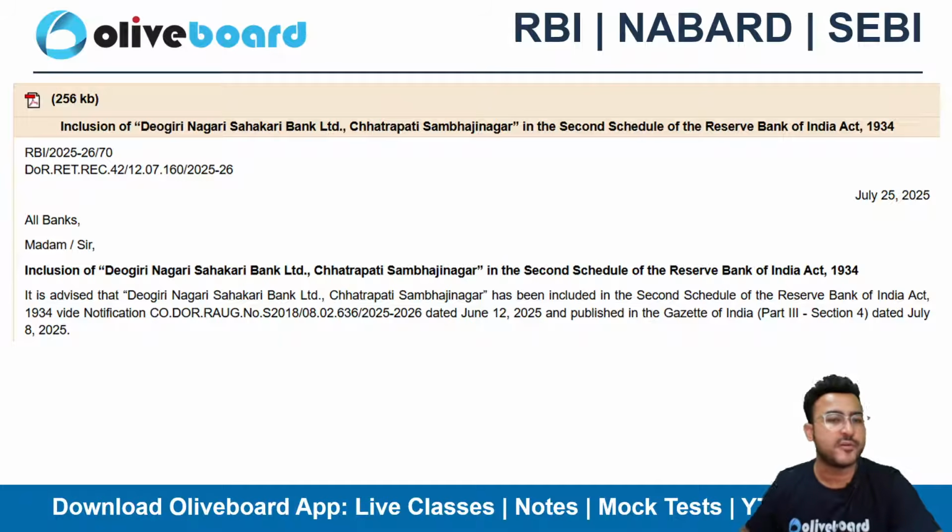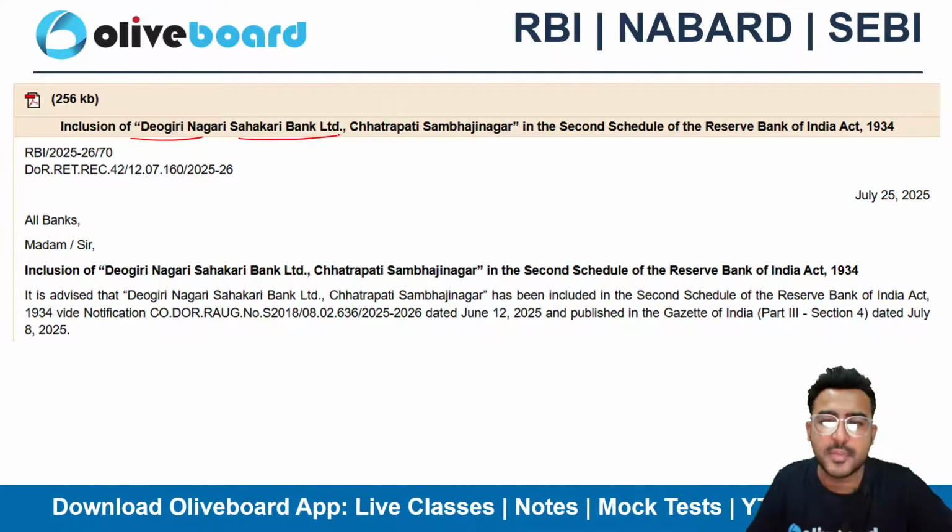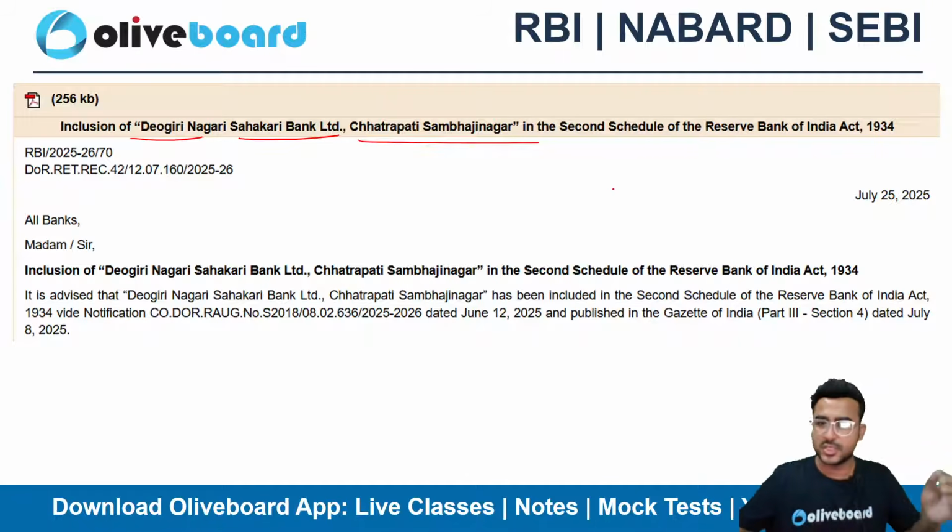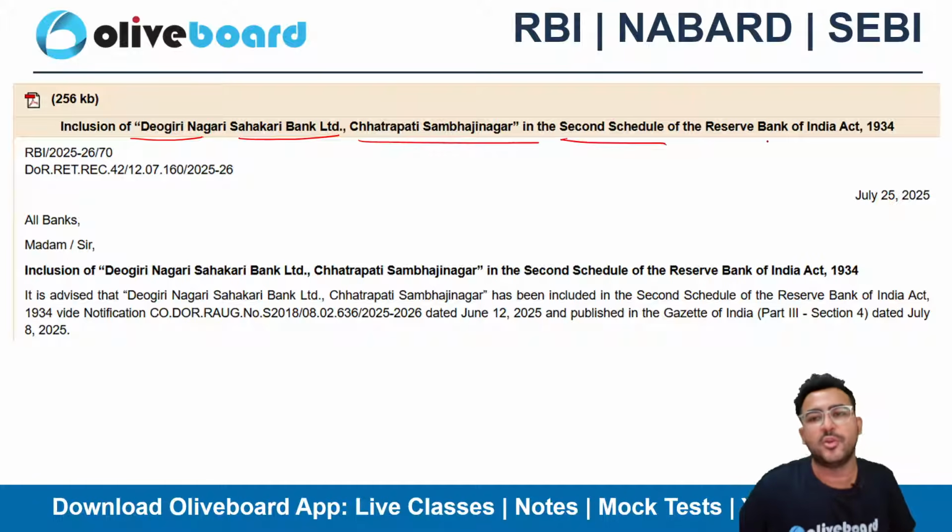Next is inclusion of Devgiri Nagari Sahkari Bank Limited, Chhatrapati Sambhaji Nagar, in the second schedule of the RBI Act.